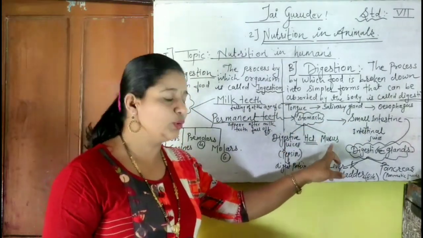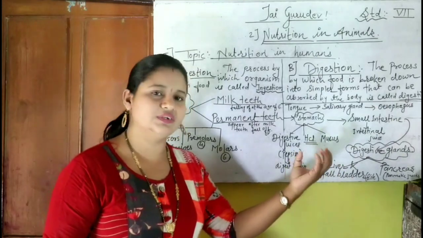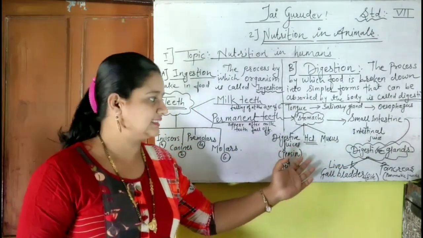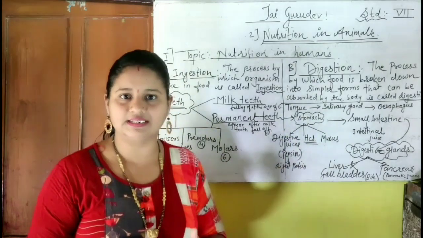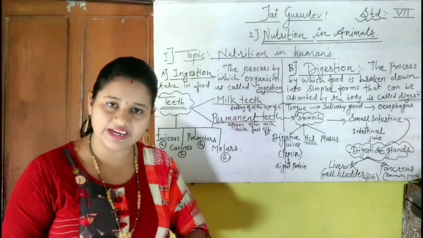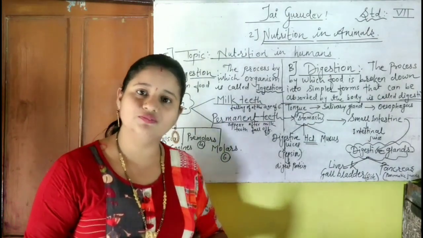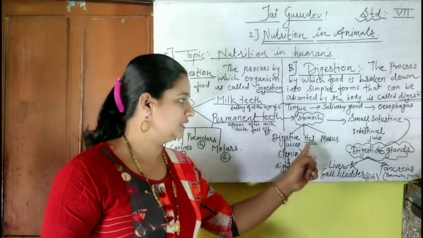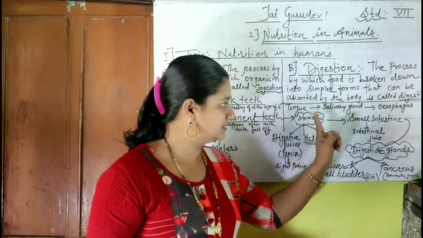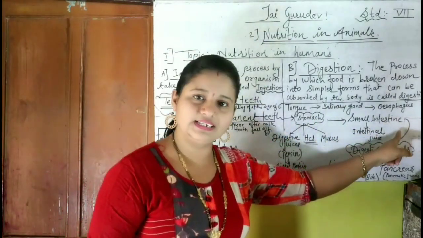The next one is mucus. Mucus plays a very important role in maintaining the acidic medium in the proper way inside the stomach. This mucus helps to protect the internal wall of the stomach from this acidic reaction. Understand? The next is, after the stomach, the small intestine is present.